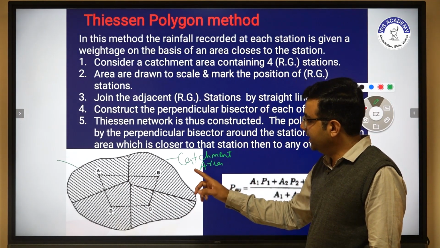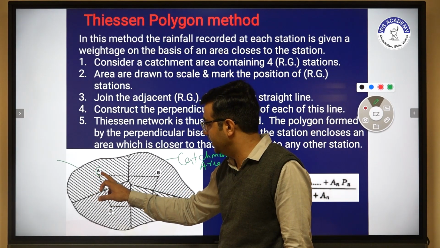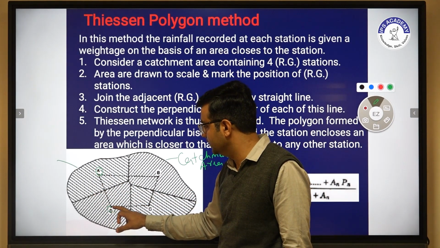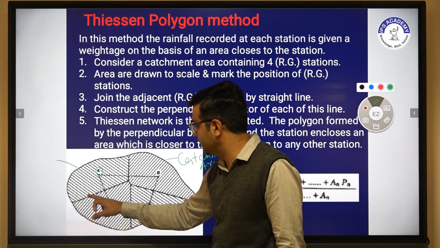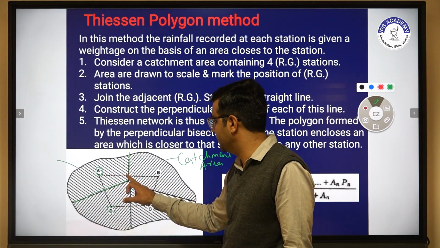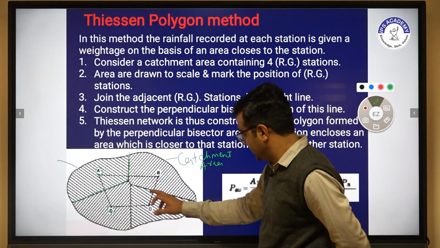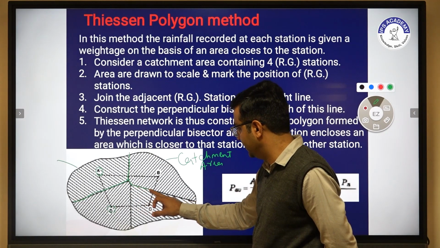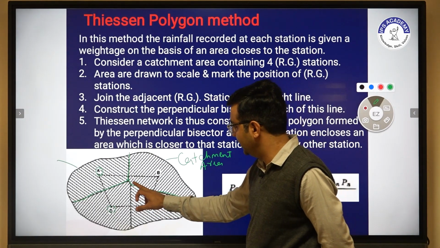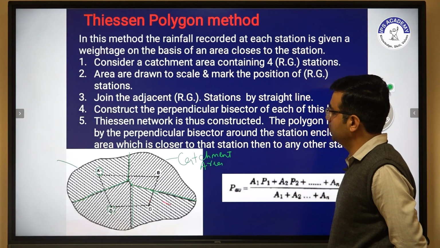Now create a perpendicular bisector. For example, take A and D, then create a perpendicular bisector. Then for A and B, create a perpendicular bisector. Create a perpendicular bisector for C and D, and another one like this.